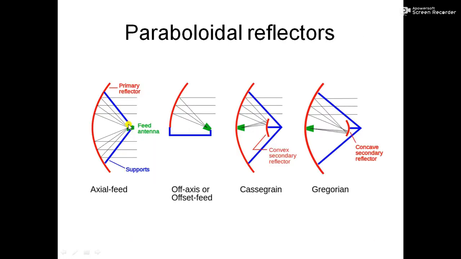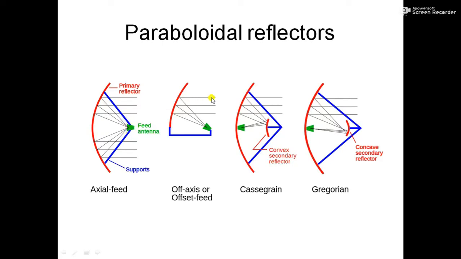So we know that if it is a concave mirror and we have a source or an object at the focus, then the image will be a real image at infinity. Similarly, if an object is at infinity, or lines come parallel like this, then they will concentrate at the focus. So at the focus we have the feed antenna, and we make sure that the wave goes in like this. Then this focus is on the axis, so this is called axial feed. If we draw a line like this, this will be the axis and this is the focus, and here we have an antenna.